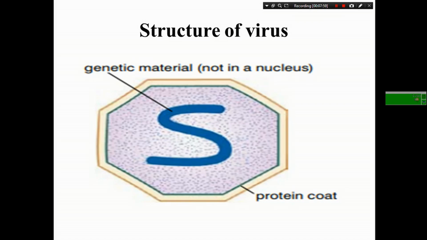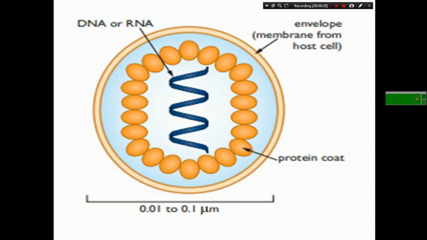So now, COVID-19 is also one of the main typical viruses, and viruses have their own body plan. In the structure of a virus, at the center there is genetic material, which is not contained in a nucleus, and on the outer part there is a capsid, an outer protective part, and next to the capsid there is a protein coat. It's the main genetic machinery. So these are the typical structures of a virus.